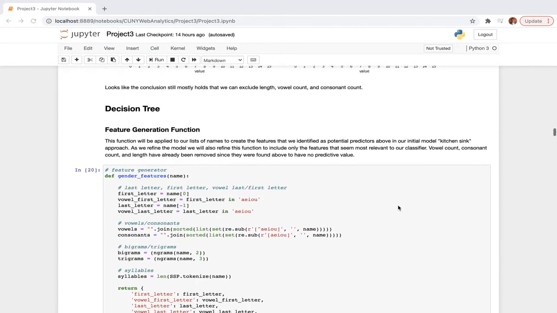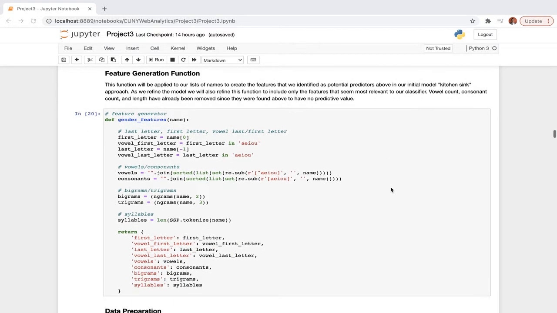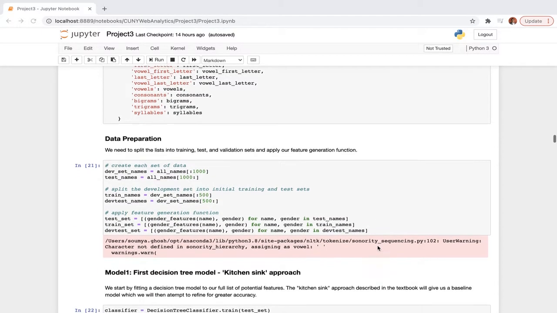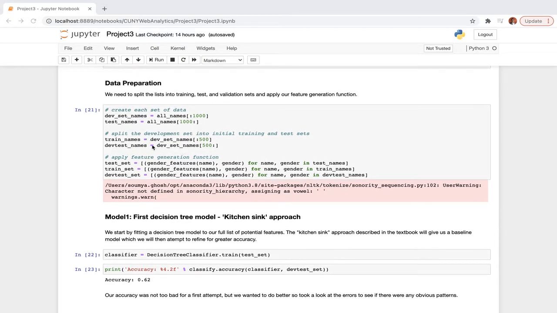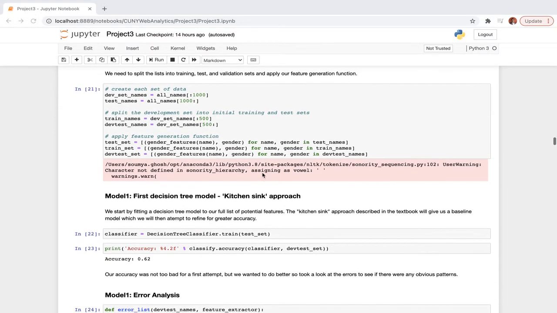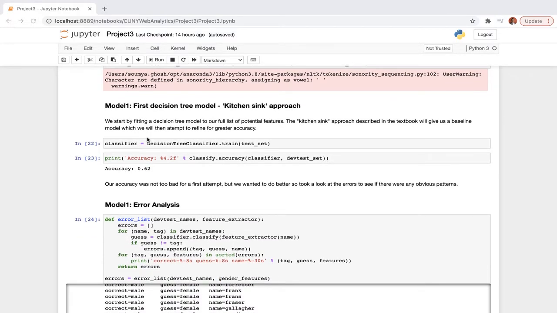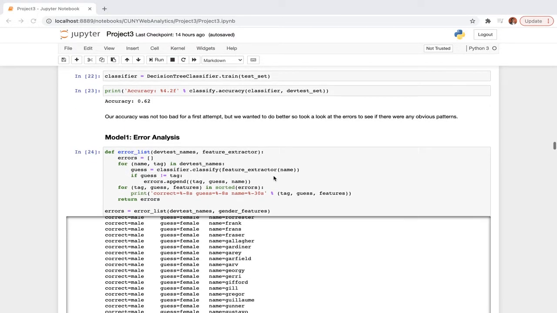Then we started off with a decision tree classifier, and we followed a kitchen sink approach where in the first model, all the basic features that we decided to use, we are going to stick to all those features and see what level of accuracy we get. We did the data preparation, and then we split the data set into train and dev test samples. We applied the decision tree kitchen sink classifier, and we get an accuracy of 62%, which is not too bad for the first attempt.